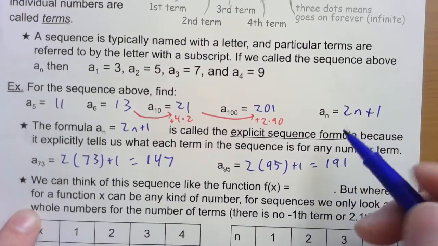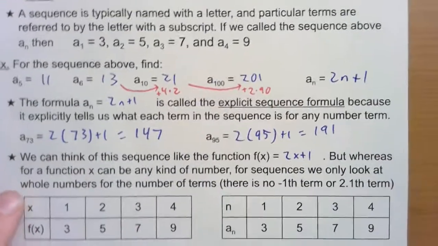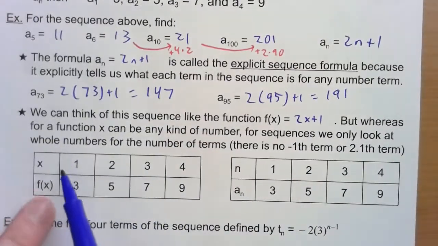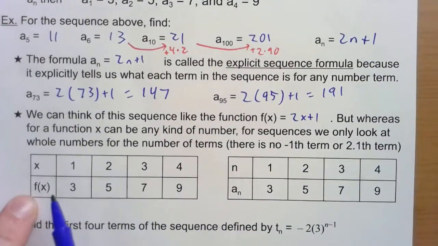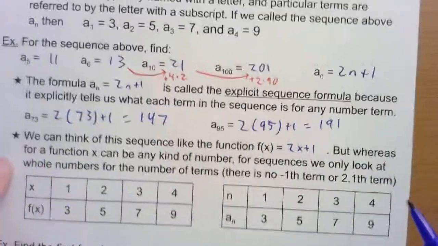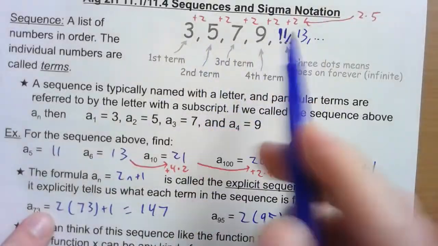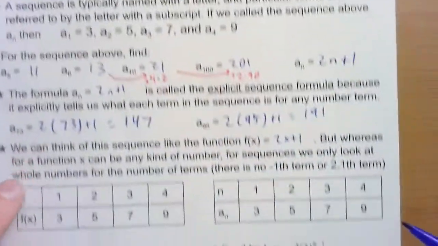Okay? So this explicit formula is kind of like a function. It would be kind of like we have the function 2x plus 1. We're used to functions where we have x as an input and then f of x or y as an output. So for the sequence, it's kind of like the number term is the input, and then the number in the list is the output.